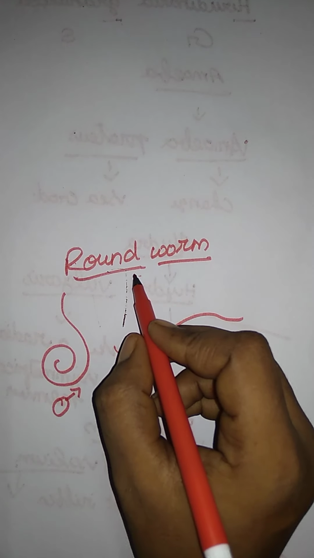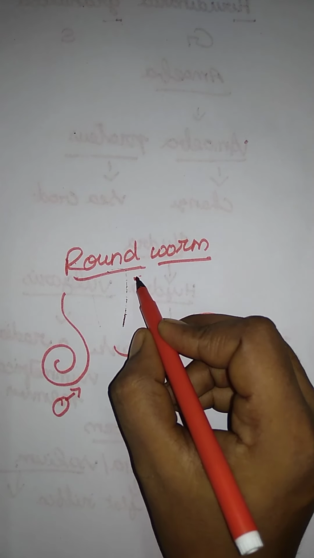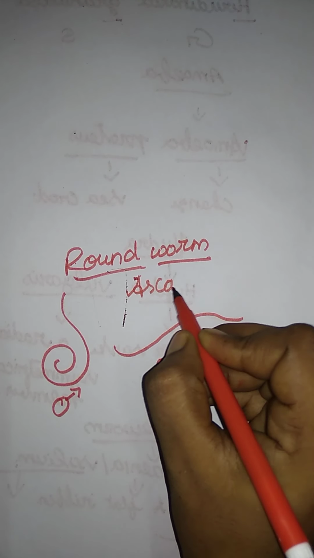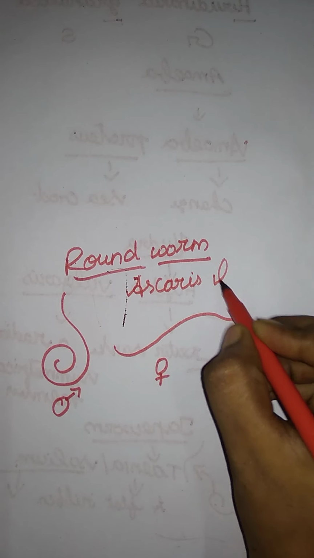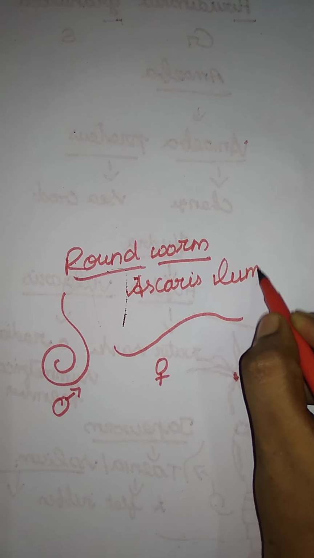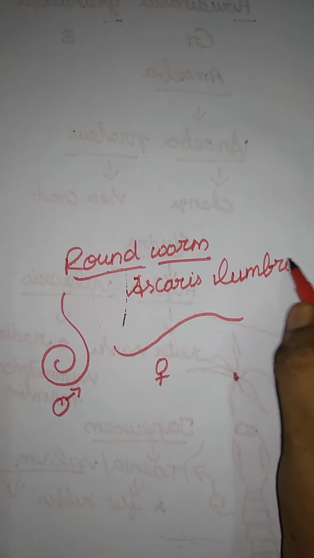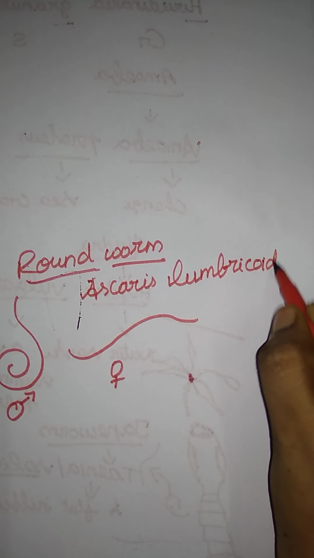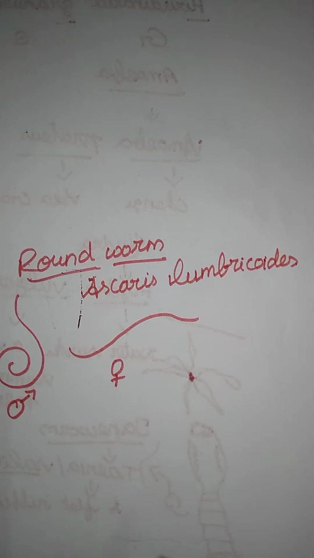They have a binomial name. The name is Ascaris lumbricoides. What is the name for that? Ascaris lumbricoides. Okay, here this is the binomial name of a roundworm.